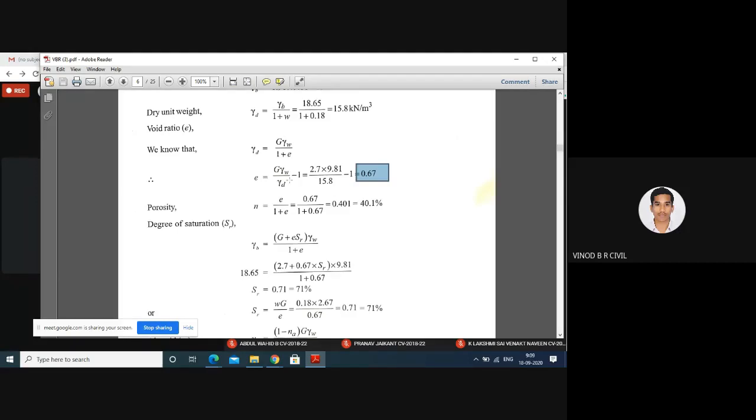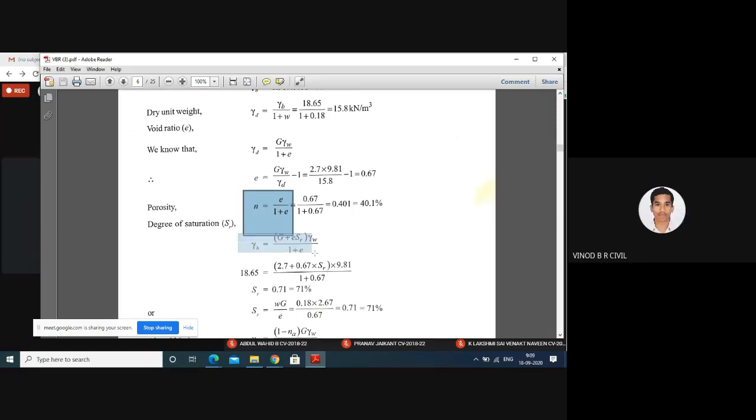Next, porosity. You calculated the e. Porosity is denoted by n. n equals e divided by 1 plus e. We already derived this expression in the second class. e you already calculated, 0.67, divided by 1 plus 0.67. Therefore, n is equal to 0.401, it's nothing but 40.1%. Okay. Any doubts, students? Any doubts? No, sir.